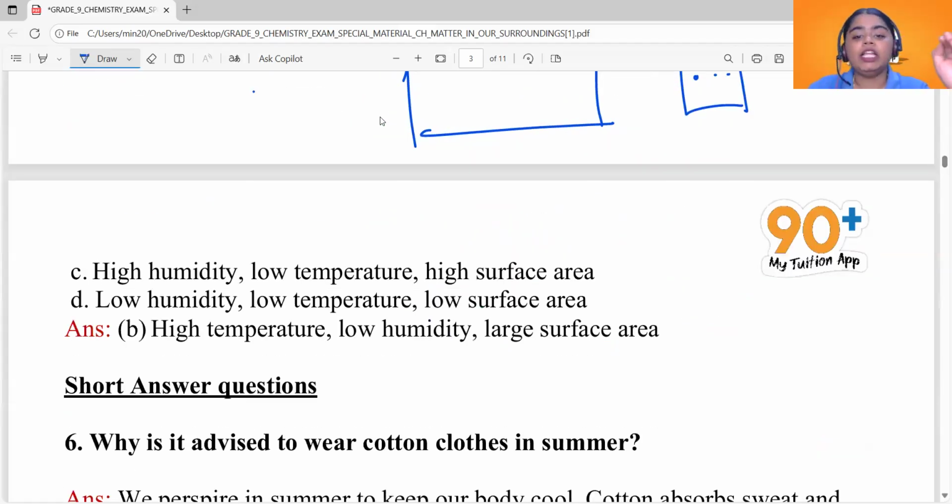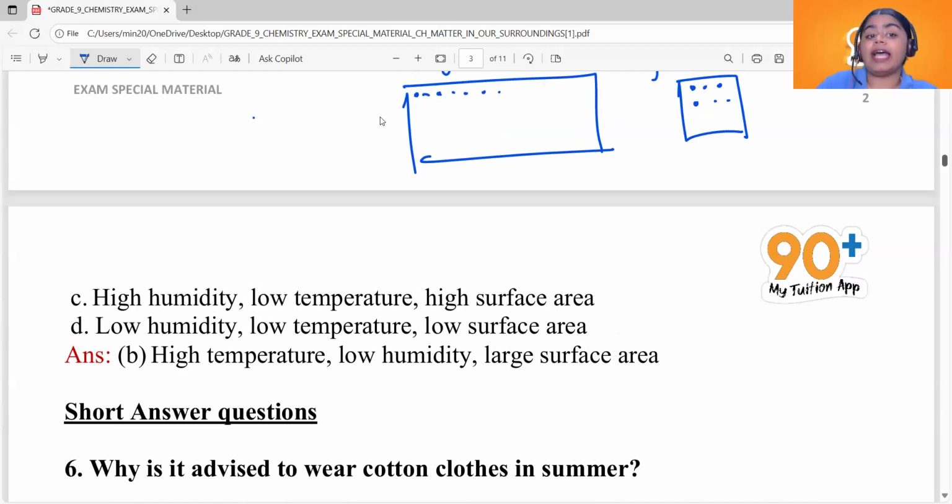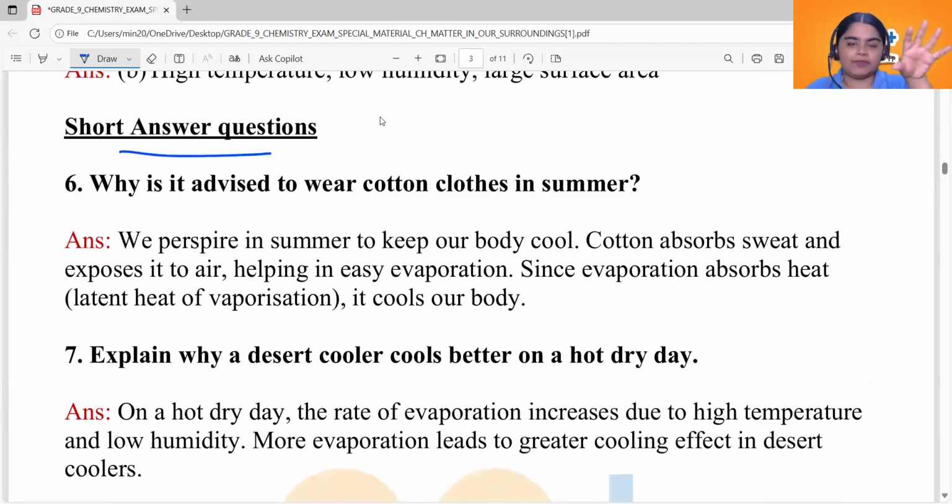High temperature, low humidity, large surface area. Okay, now see the next category of questions we have. Short answer questions, which are for 2 marks. So you'll have to answer for 2 marks. See the first question from that section.